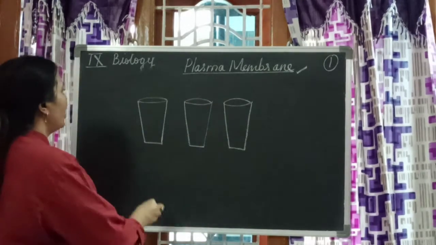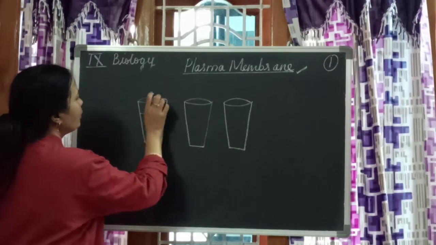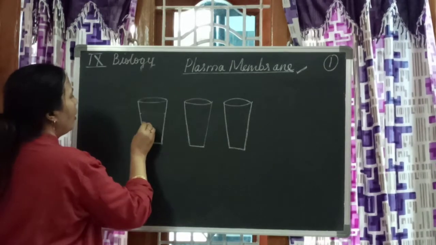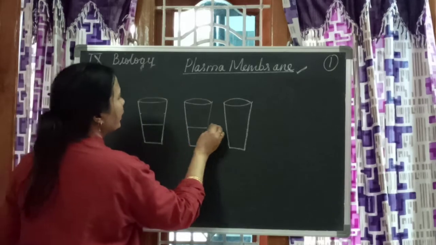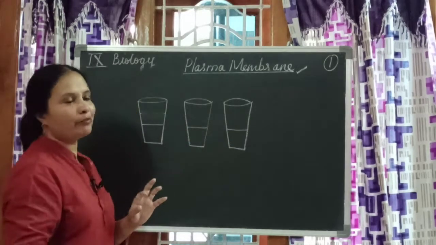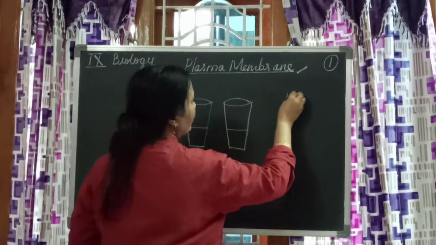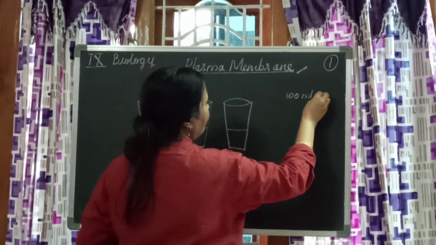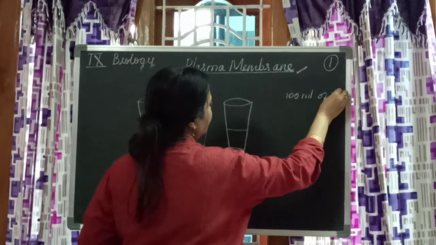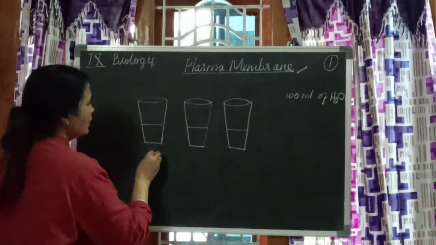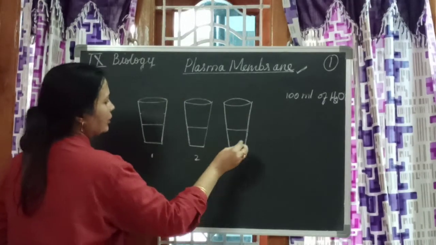Okay, now take 100 ml of water. Let's imagine 100 ml of water in each. Now this is 1, 2, 3.